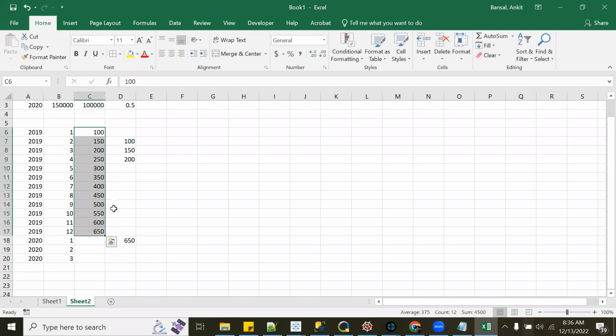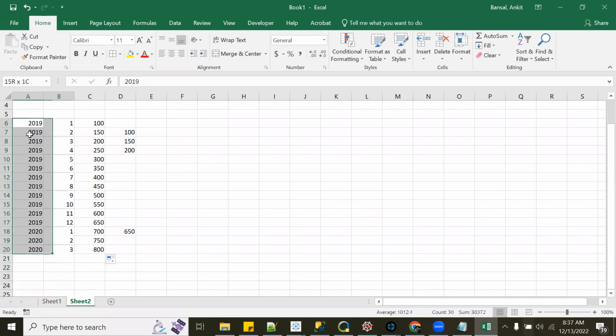So this is the beauty of window functions. Even if the year is changing, you don't have to do a partition by, because this is all one window. I just want the previous row's data. I have already aggregated on year and month, and I'm sorting on year and month.